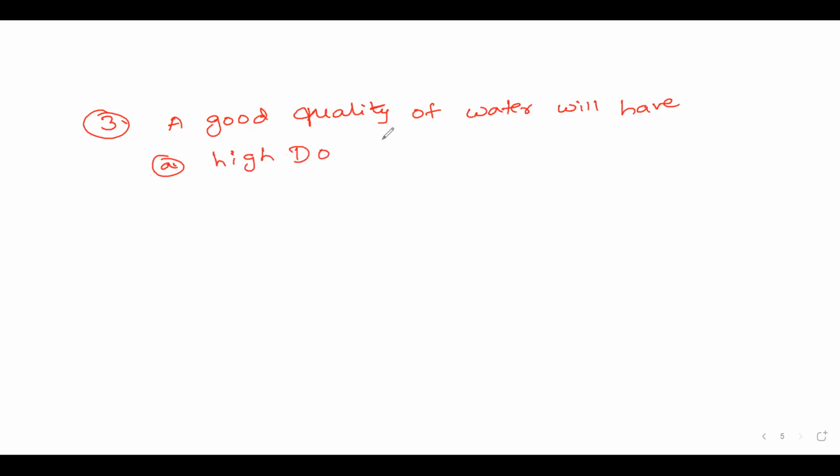A good quality of water will have: option A, high DO, high dissolved oxygen. Option B, high BOD. Option C, high COD. COD means what?